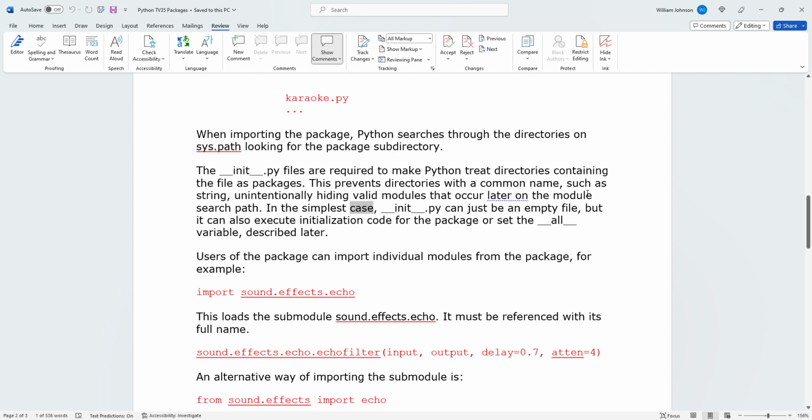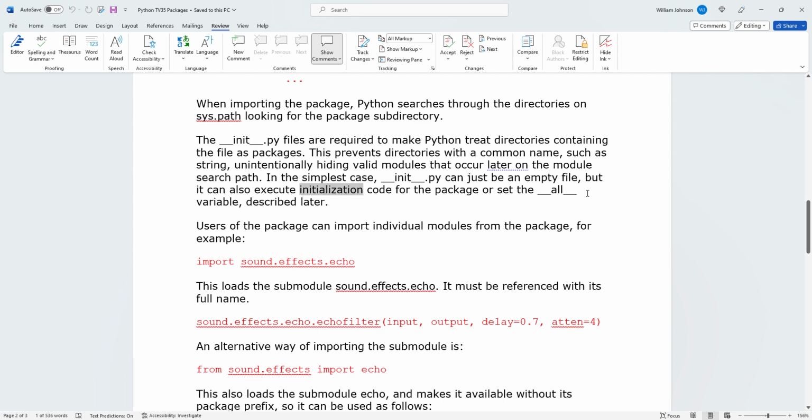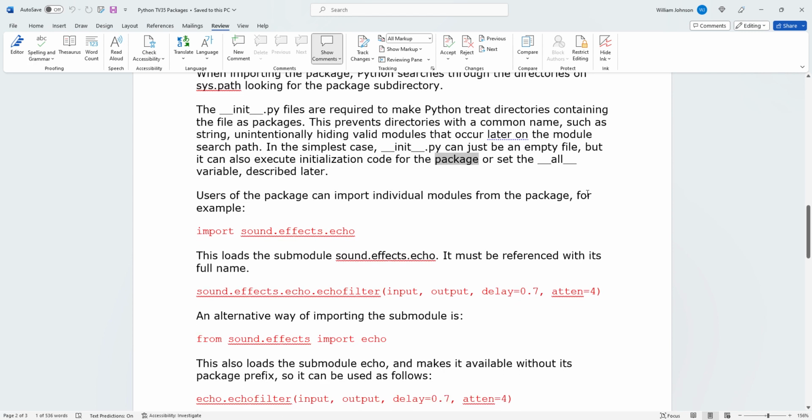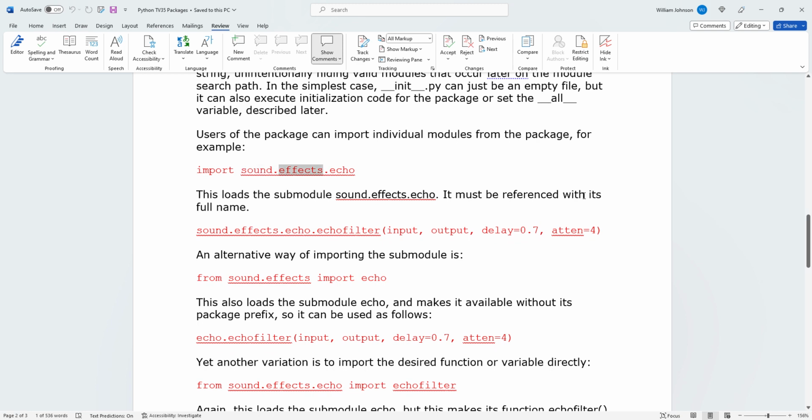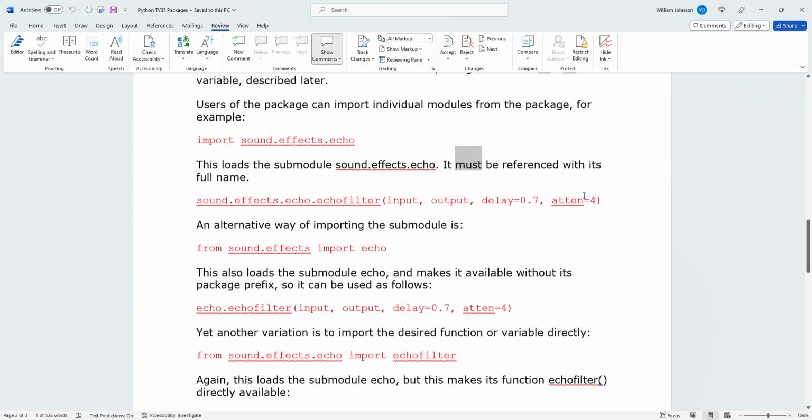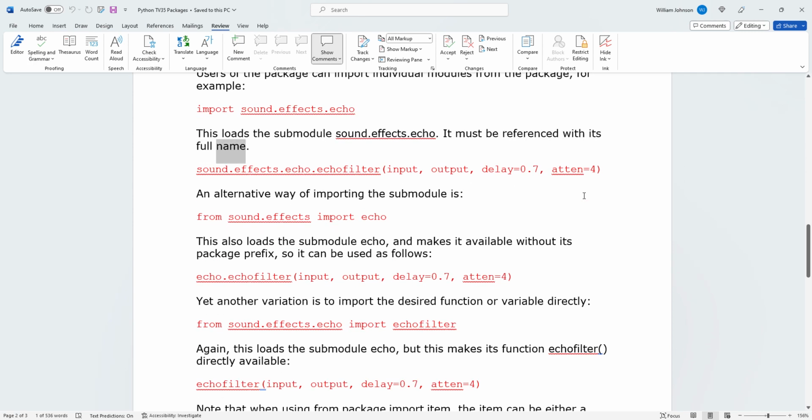In the simplest case, __init__.py can just be an empty file, but it can also execute initialization code for the package or set the __all__ variable, described later. Users of the package can import individual modules from the package, for example, import sound.effects.echo. This loads the submodule sound.effects.echo. It must be referenced with its full name.